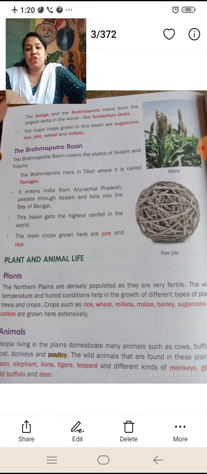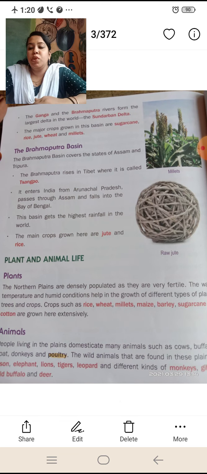So moving to the next page, the Ganga and the Brahmaputra rivers form the largest delta in the world, the Sundarban Delta.